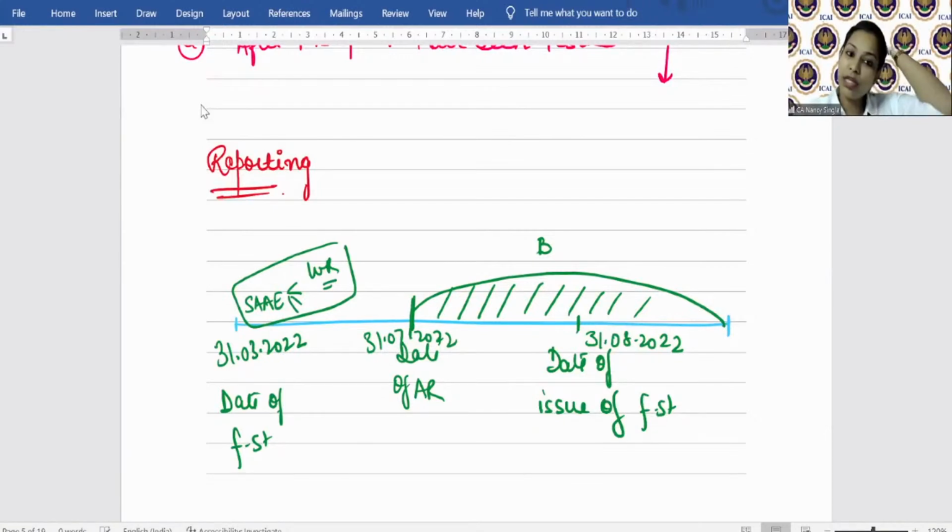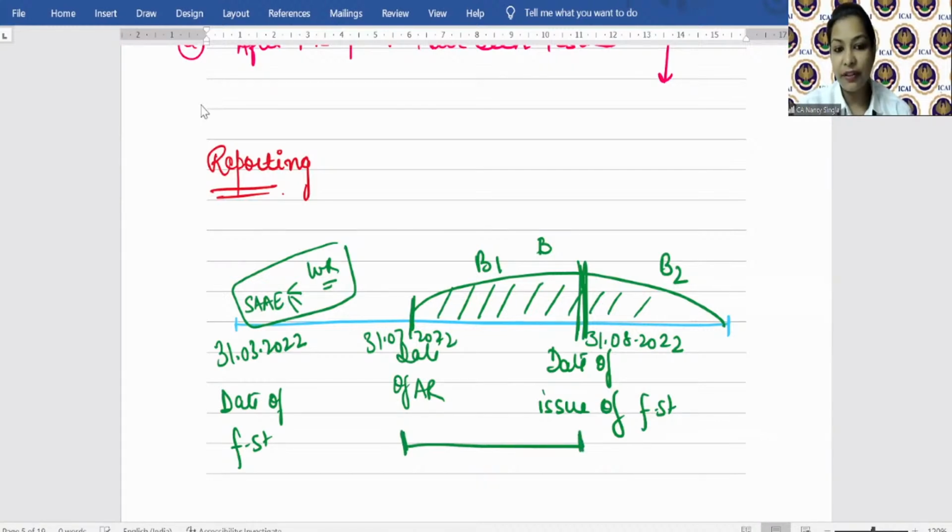Now with respect to the events happening and facts that the auditor became aware of in the period after the date of audit report, this period is divided into two parts. So B1 and B2. Okay. B1 is after the date of audit report but before the date the financial statements are issued.